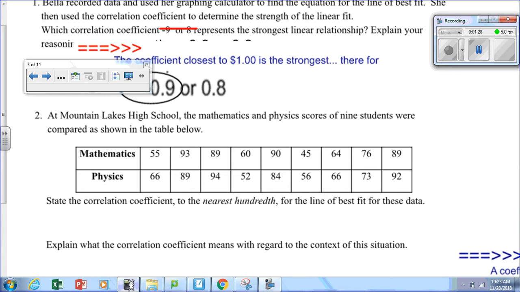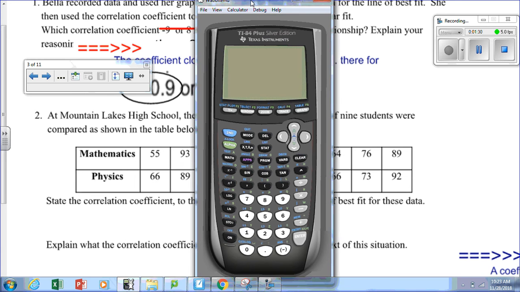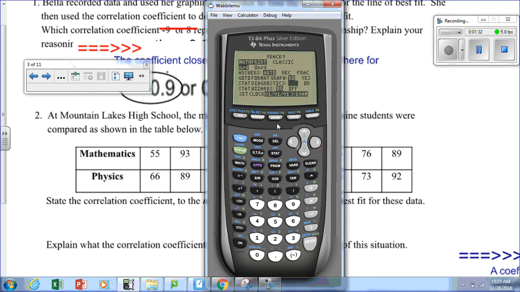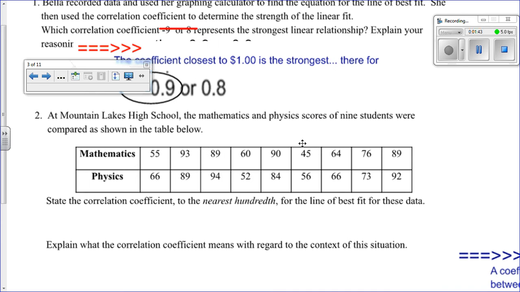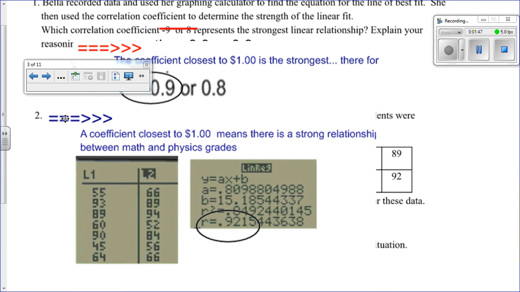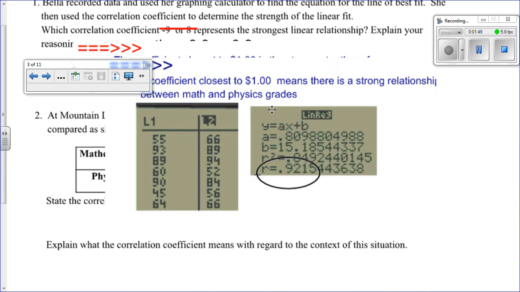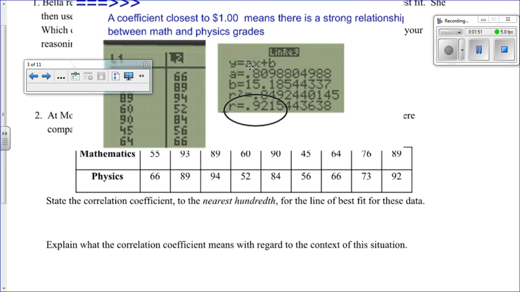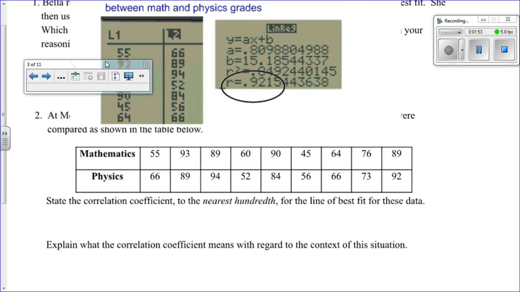Okay? All right, in this case, if you did that, the following numbers would have presented themselves. 55 corresponds with 66, 93 corresponds with 89, so forth and so on. And what do I have circled? I have circled the correlation coefficient, and it's 0.92.